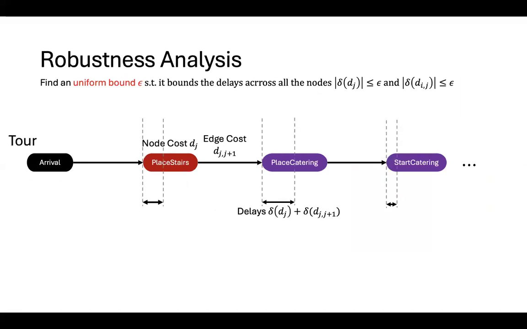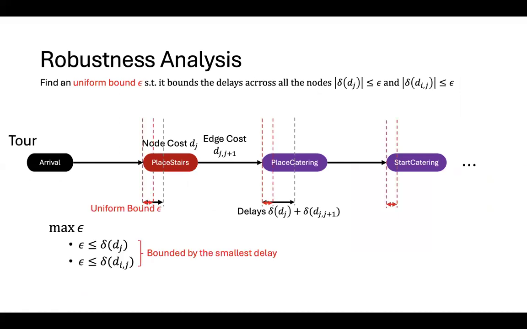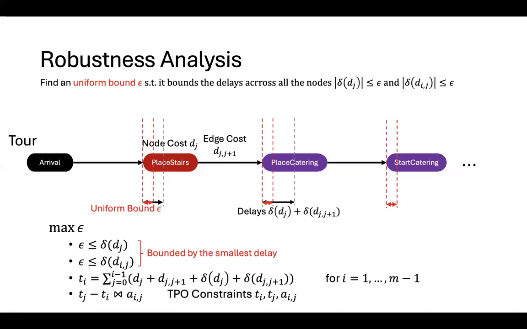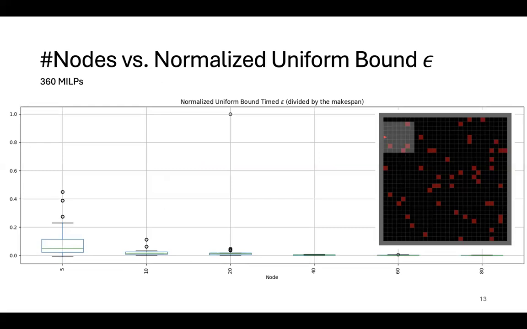To find such epsilon, we formulate a linear program that maximizes the epsilon that is bounded by the smallest delta, or delay, allowed at each node with respect to the TPO constraints. Here we show the normalized uniform bound divided by the makespan for each tour, varying the number of nodes to visit in the grid world on the right.